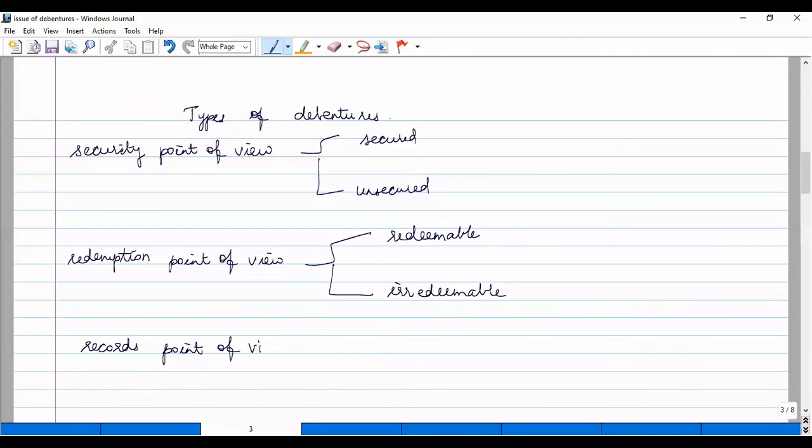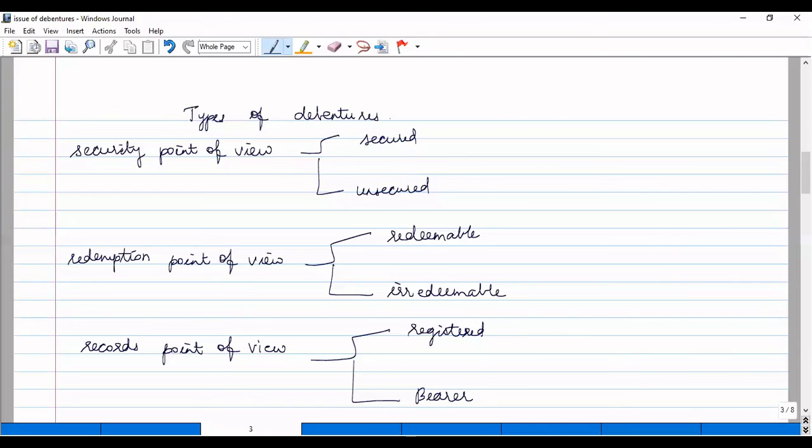From record point of view, debentures are classified into two. One is registered and the other one is bearer. Registered debentures are registered in the company's record in the name of the holder. That is, the principal and interest of such debentures is payable to the registered debenture holders, and the transfer of these debentures needs an execution of a transfer deed. Otherwise, just like that, we cannot purchase or sell these debentures without the knowledge of the company.